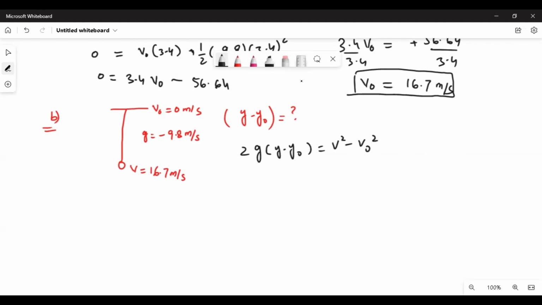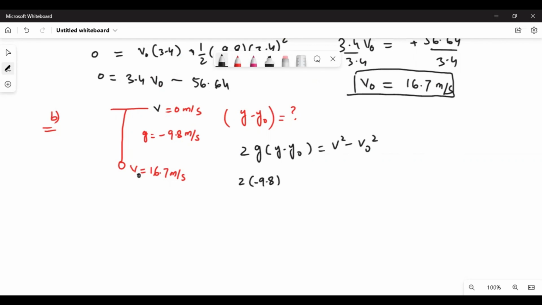A question before proceeding. Yes. Should it be V naught and the upper one should be V? No, first up. Yeah, you are right. Sorry, that is my mistake. You are right, this is V and this is V naught. Thank you for your correction. Because when you start the motion, it's initial, and when we stop, it's final.